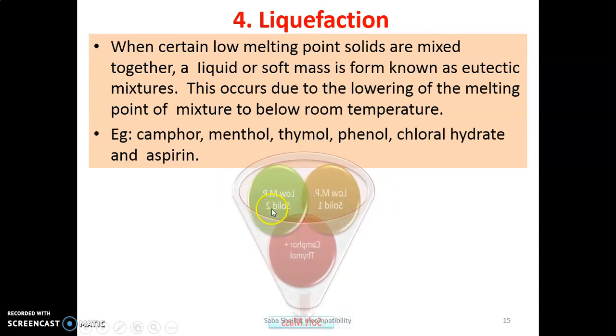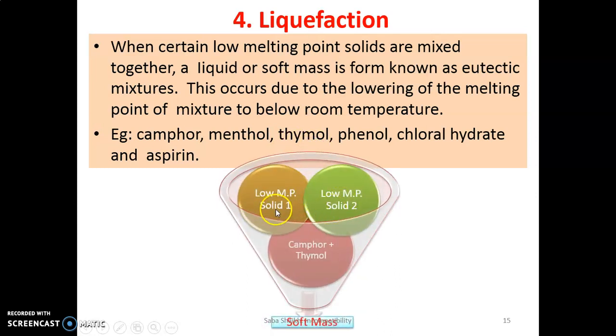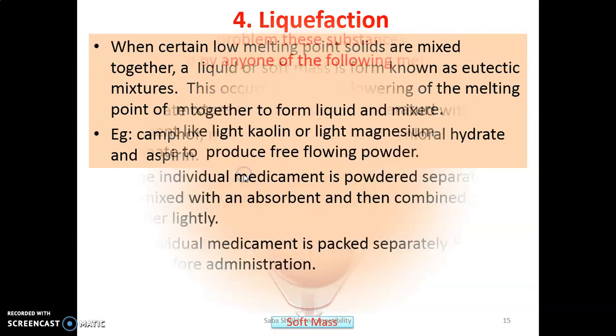So we can consider this image: if we are mixing one low melting point substance with another, for example camphor and thymol, what will you get? You will get a soft mass. You cannot get the individual solids. Camphor is a solid, thymol is a solid. But when you mix camphor and thymol, you will get a soft mass. This is again one example of physical incompatibility, that is liquefaction.